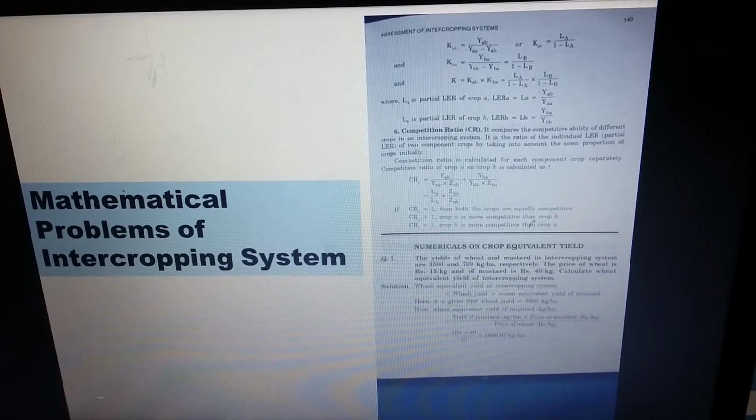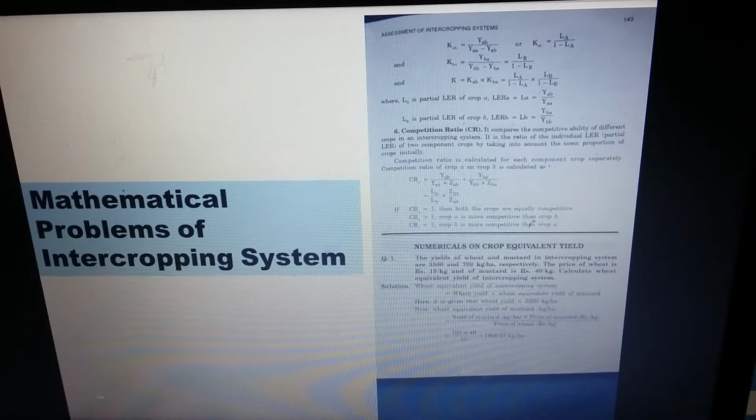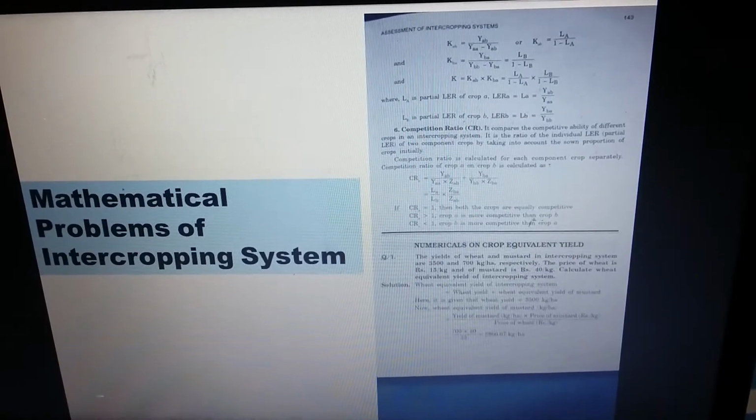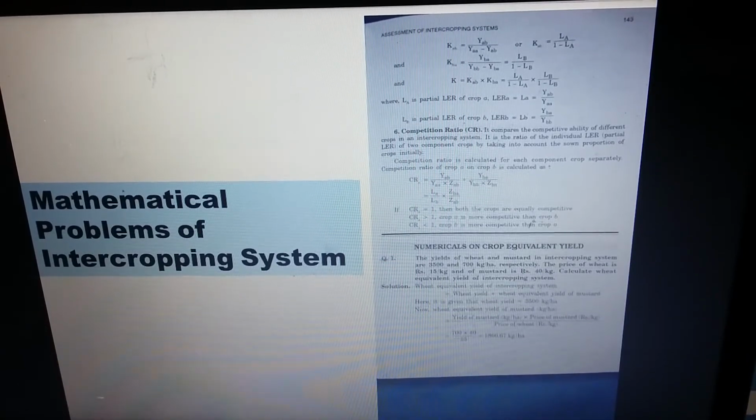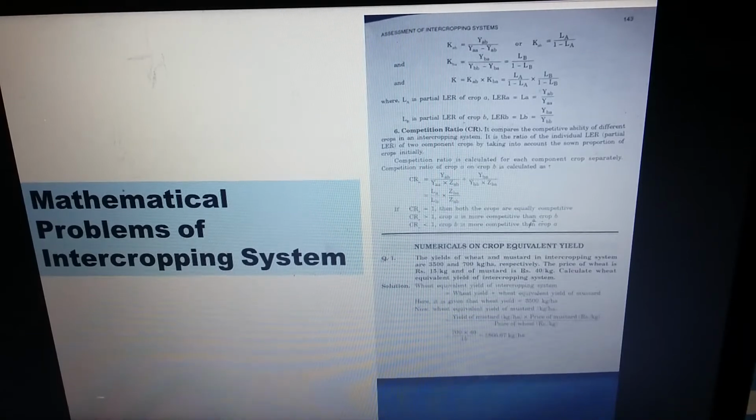Wheat equivalent yield of mustard in kg per hectare is equal to yield of mustard in kg per hectare, that is 700, into the price of mustard in rupees per kg, that is 40, divided by the price of wheat, that is 15. The answer will be 1866.67 kg per hectare. That is the wheat equivalent yield of mustard.